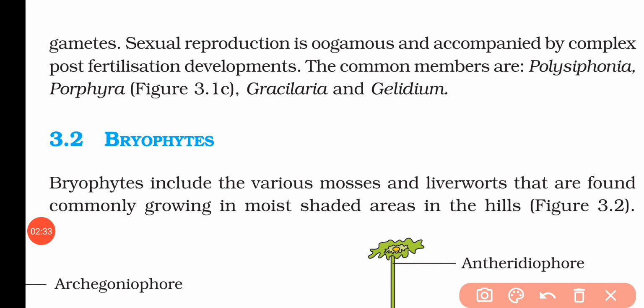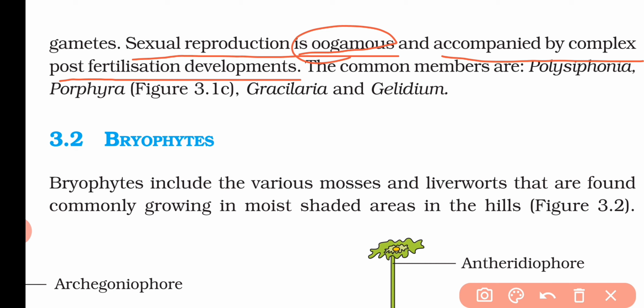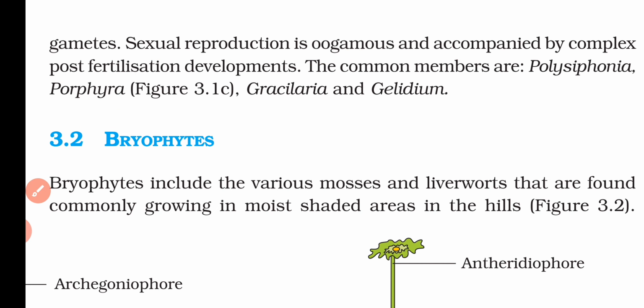Now the important thing is that the sexual reproduction is oogamous and accompanied by complex post-fertilization development. That means in this type of algae, first of all, the sexual reproduction is of oogamous type, and it is accompanied by complex post-fertilization development. And the common members are Polysiphonia, Porphyra, Gracilaria, and Gelidium. So these are some red algae found in the oceans.